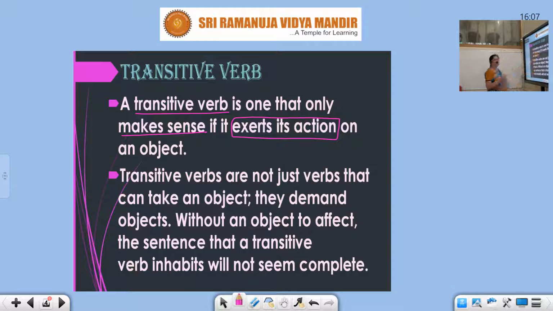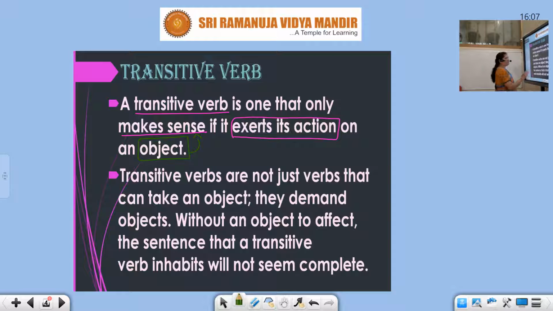Means, without an object, this doesn't make sense. Only if there is an object it makes sense. Otherwise it doesn't make sense. That is transitive. Transitive verbs are not just verbs that can take an object, they demand objects.